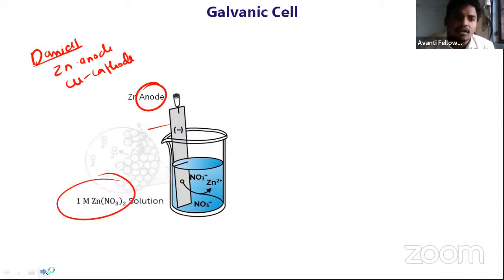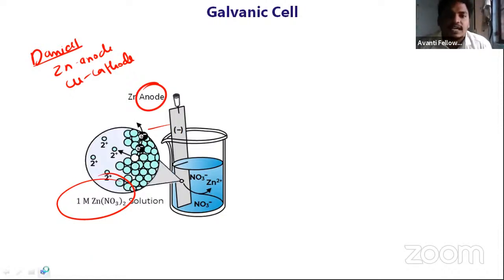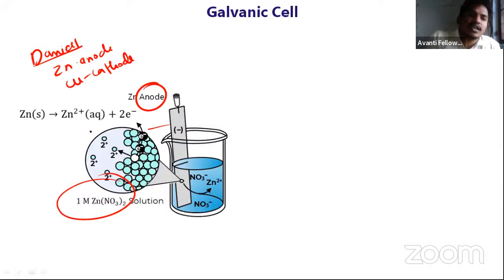Later, he started to observe that something is going to happen. The zinc is going to lose its electrons, producing Zn plus 2 ions inside the solution. So when he kept the zinc rod inside the zinc nitrate solution, he saw that zinc is losing 2 electrons and becoming Zn plus 2.